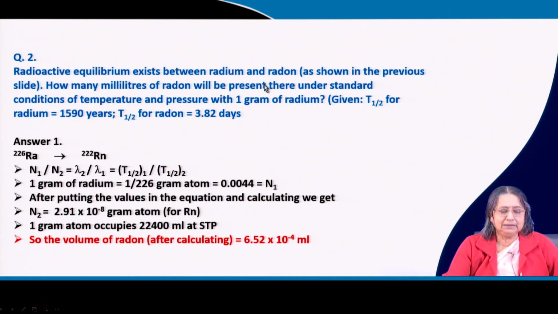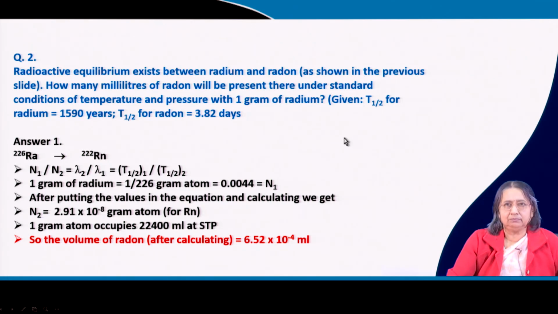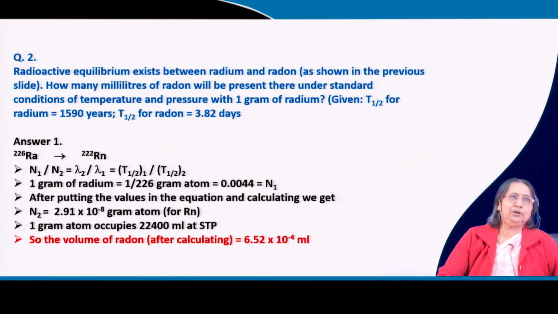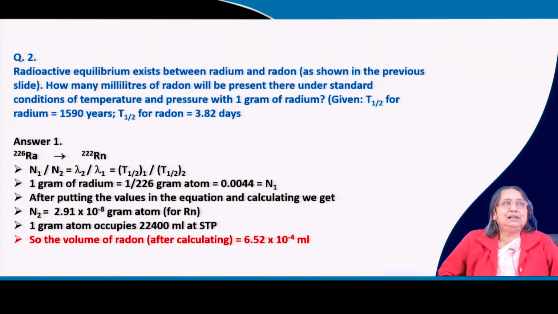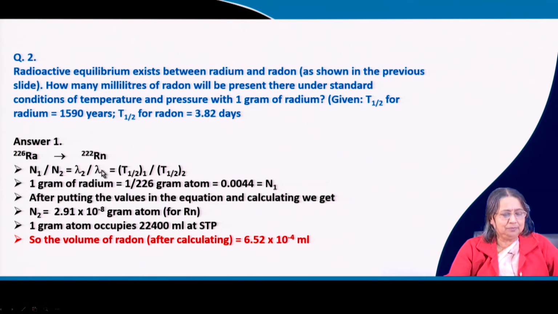Here the alpha particle is not required, but you have to know, because in many numericals you will see that how much alpha particle is produced will be required. Not here, but just simply you can start from here. Everything is given, only N2 has to be found out, and N2 in gram atom you will get just by applying this formula.